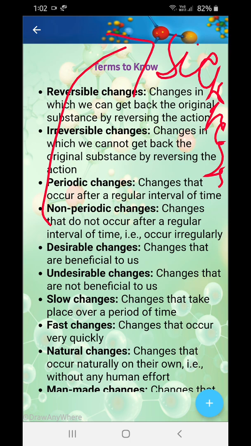And some changes are not beneficial to us. These are non-desirable changes. Rotting of fruits. Now this gets ripe, and then gets rotted.